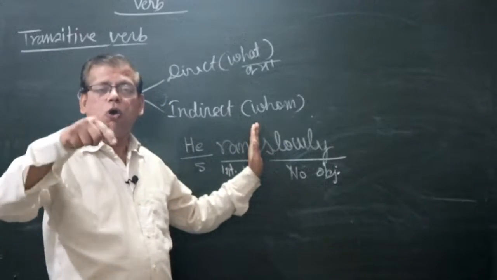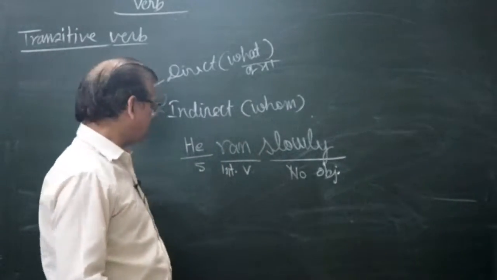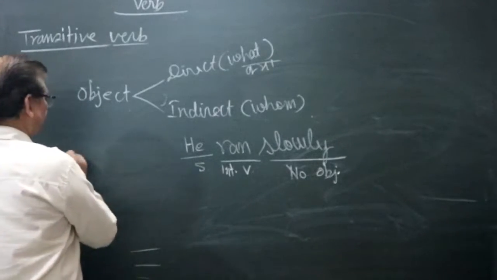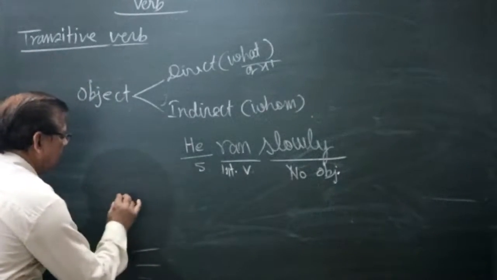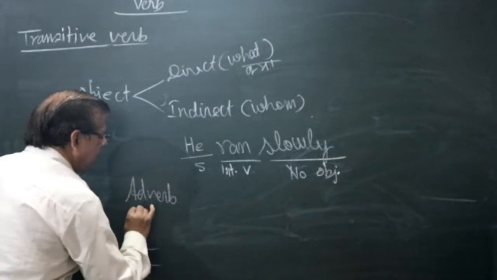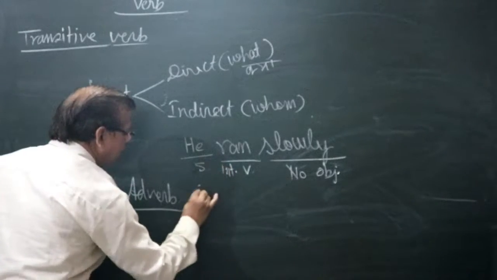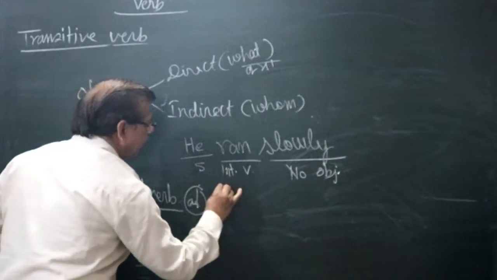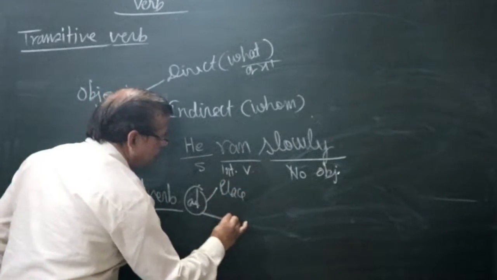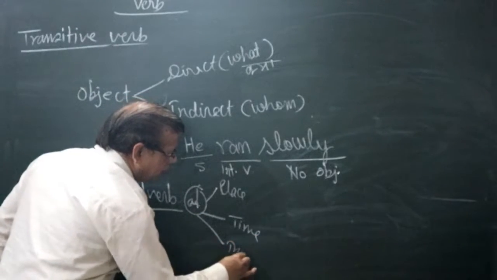Now which part of speech is slowly? We are making an analysis of this sentence also. You need adverb. Adverb of place, adverb of time, adverb of manner.